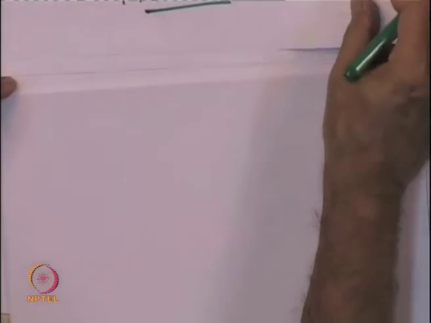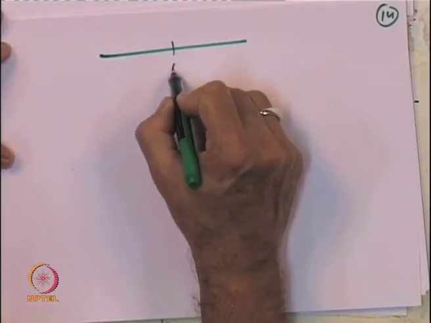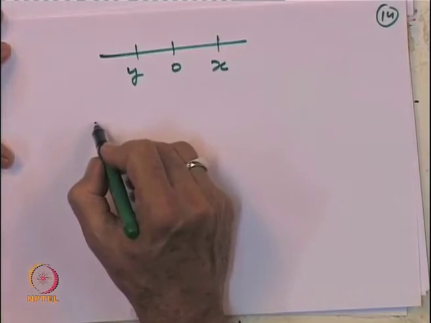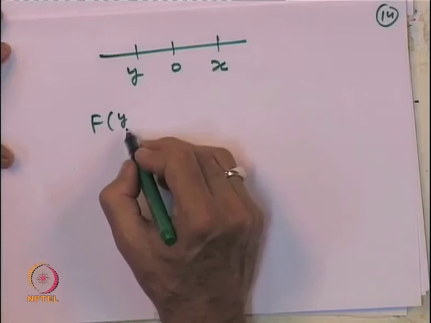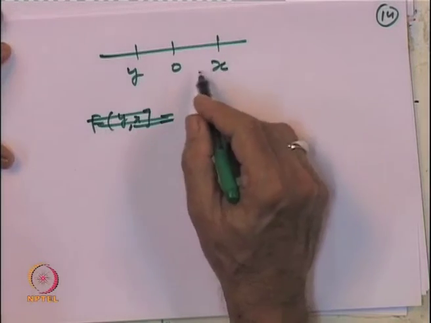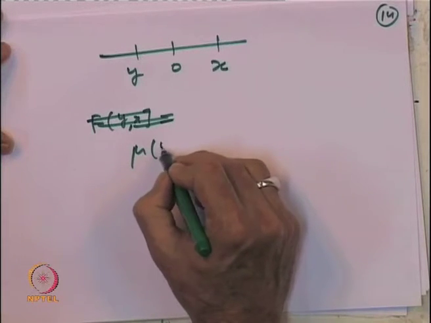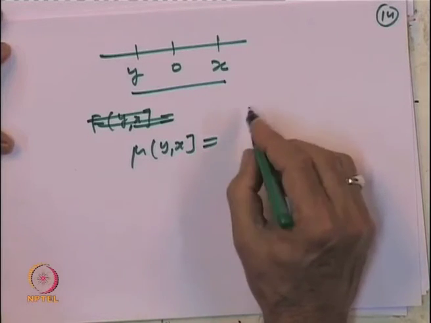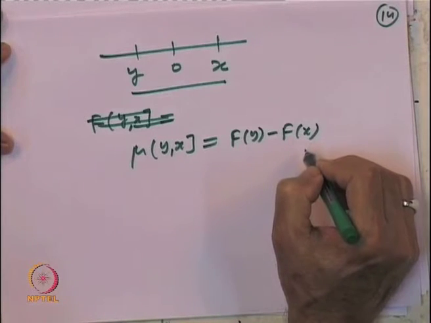Okay. And the third case, let us take it is 0 here, and y here and x here. So, in that case, let us look at mu of y to x. From this I can write it is equal to f of x minus f of y by definition, okay.